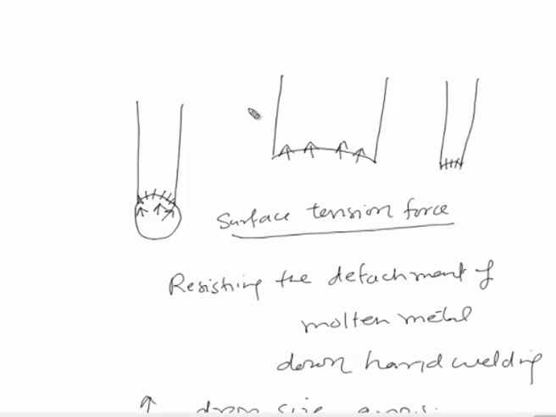If the electrode size is very small, then the surface tension force magnitude will be less, and it will not be able to resist much the detachment of the molten metal drop hanging at the tip of the electrode. So, the size of the electrode is one of the parameters.